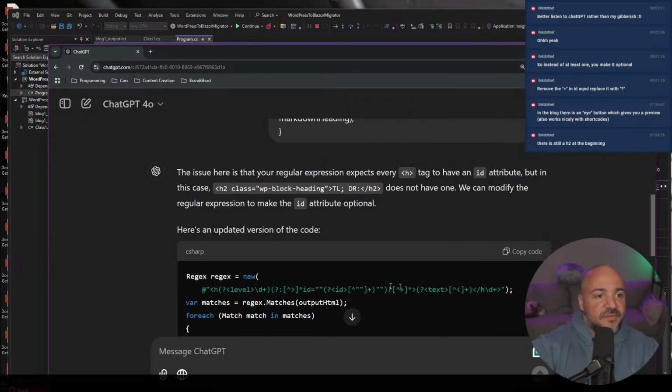Based on the shape of what we're trying to do, the ID part is the optional part. But can I even see it? I think that's the whole thing. Man, regular expressions suck. But the question mark, so there used to be a plus sign. Plus sign, if you're not familiar with regex, says that we need one or more, but we don't need one or more of the ID. It's totally optional. We're not even using it. So the question mark says it could be there or not. And we need that around the entire thing that defines an ID. So I bet you if we just take this now, that will probably just work.